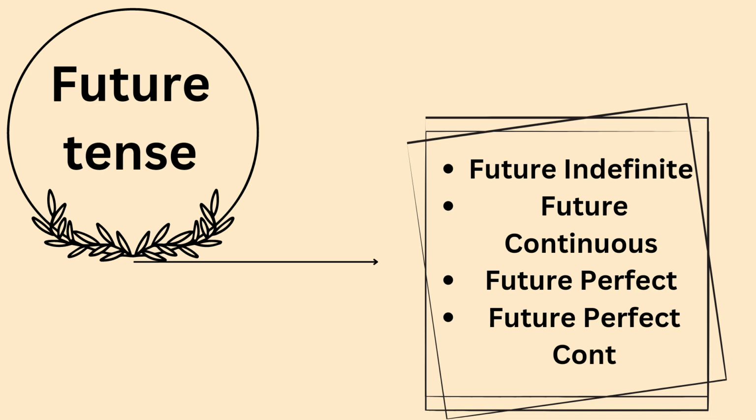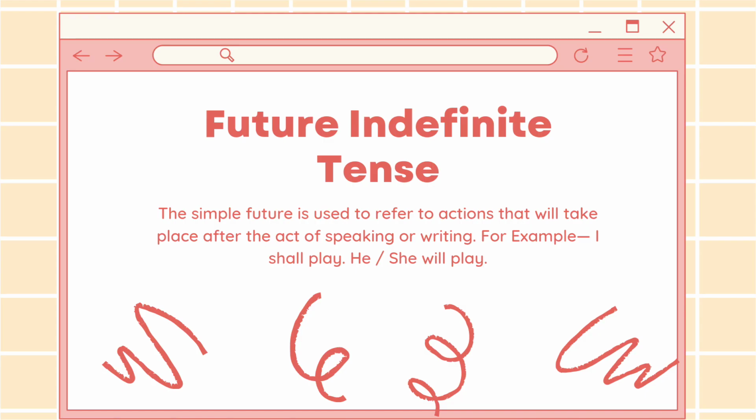Then we have the future tense. They are divided into future indefinite, future continuous, future perfect, and the last one is future perfect continuous. And likewise, I'll discuss one by one. Future indefinite tense. The simple future is used to refer to an action that will take place after the act of speaking or writing. For example, I will play, she will play, they will play.